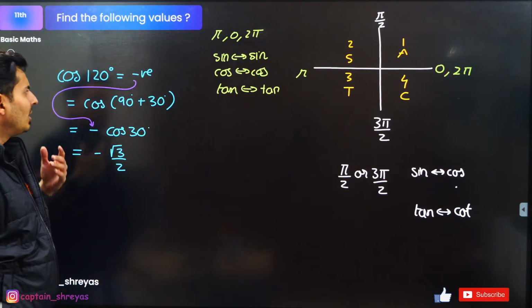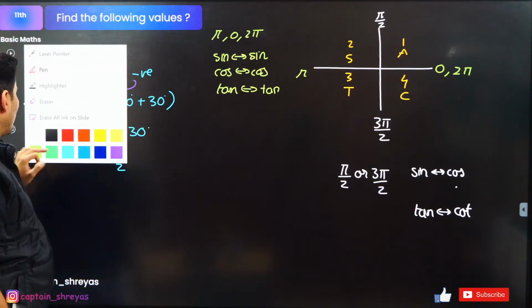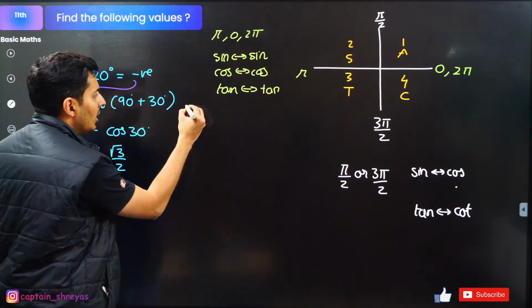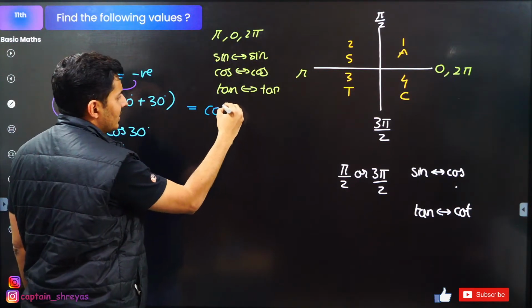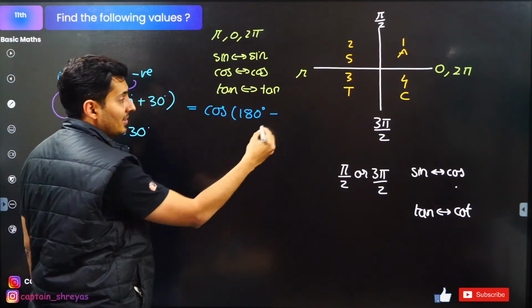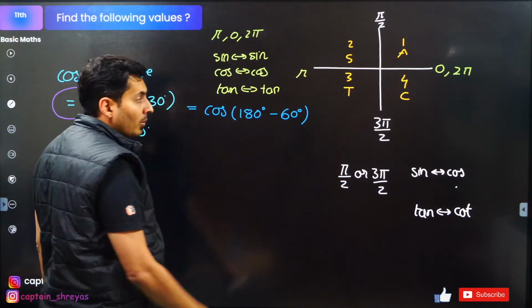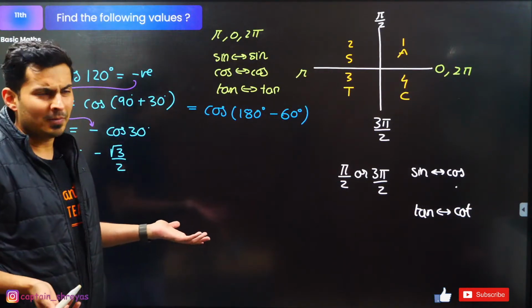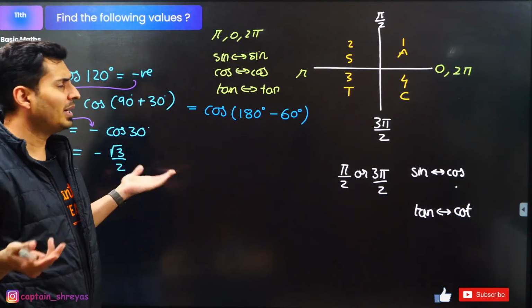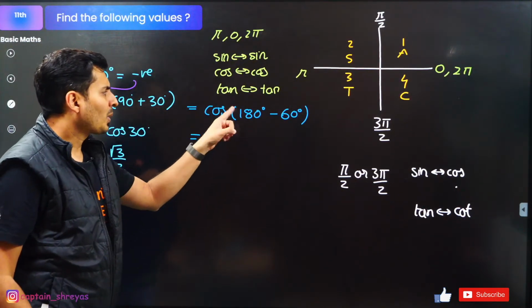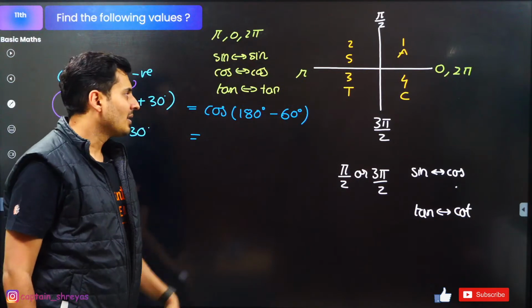Everybody with me? Somebody will be like, no sir, I don't like this. I am going to do something else. Okay, what are you going to do? He'll be like, sir, what if I write this as cos of 180 minus 60? Now the answer will be different. Okay, let's find out whether it is going to be different or not. Cos of 180 minus 60, correct?